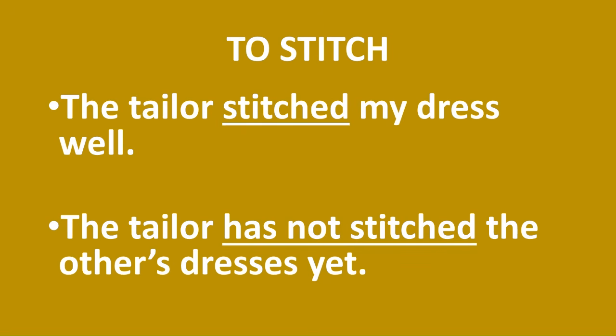Look at the second sentence. The tailor has not stitched the others' dresses yet. Yet means at the time of speaking, dresses have not been stitched. Therefore, the tailor has not stitched. The present perfect tense, because the effect of the action not stitched is on the present.